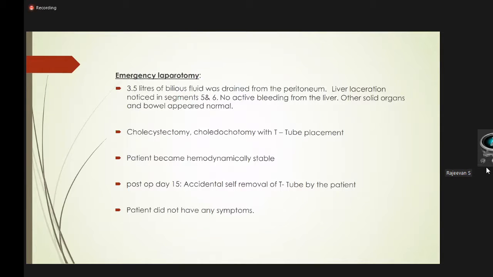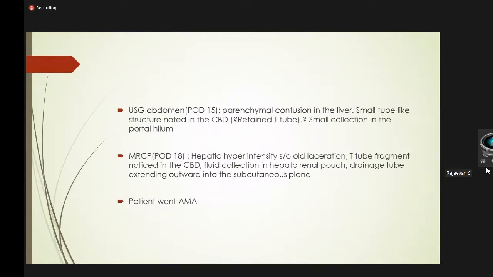The longitudinal part came out, but the horizontal part was missing. Fortunately, the patient did not have any symptoms. On that day itself, ultrasound abdomen was done. It showed parenchymal contusion in the liver, and a small tube-like structure was noticed in the CBD, suggestive of a retained T-tube fragment, and a small collection in the portal hilum.